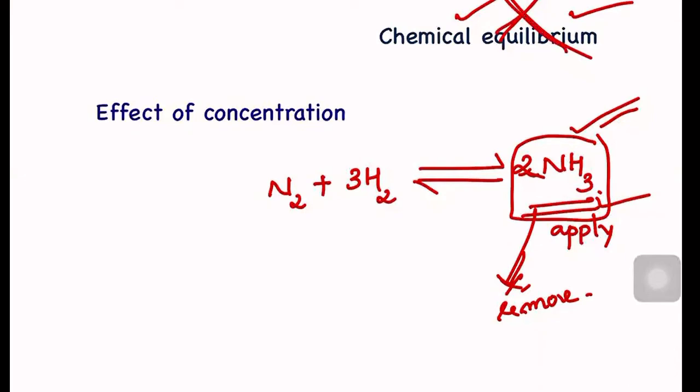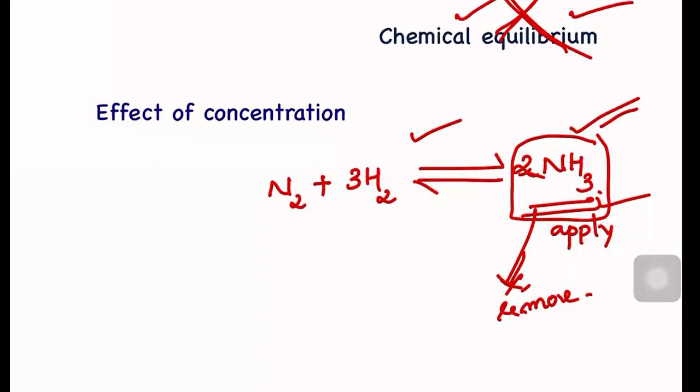But what does the reaction system do? It will think, my chemical equilibrium is destroyed, I want to get back to chemical equilibrium, I have to repair myself. Why is my equilibrium broken? Because ammonia concentration reduced, that's why I lost my chemical equilibrium.